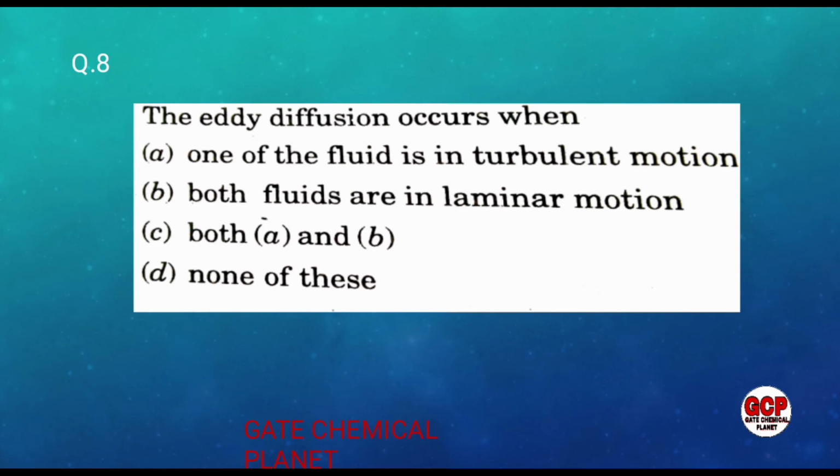Eddy diffusion, we can also say, is a convective mass transfer. In the case of convective mass transfer, eddy diffusion by random macroscopic fluid motion is there, and the random macroscopic fluid motion is responsible for the convective mass transfer. So there is no laminar motion for eddy diffusion. So option A is correct, because one of the fluids is in turbulent flow. Option A is correct for this question.